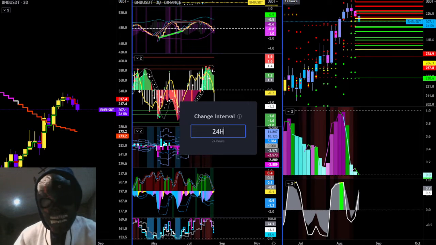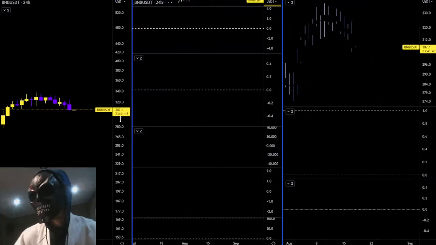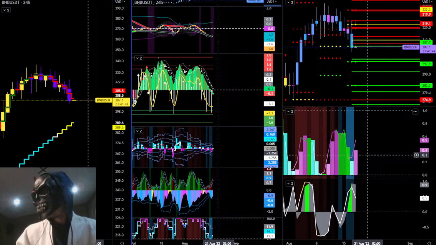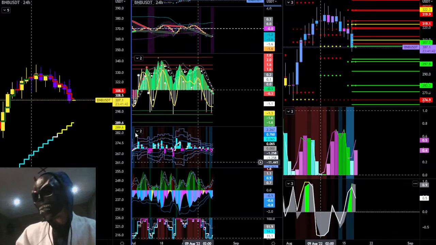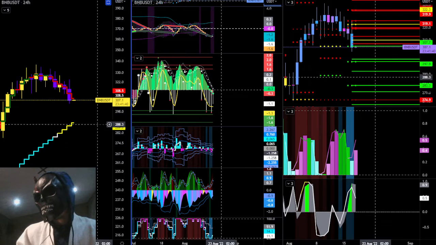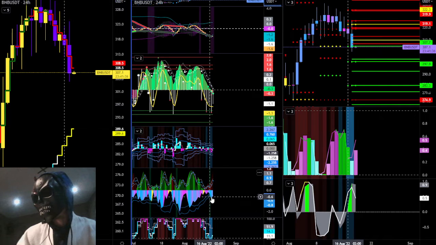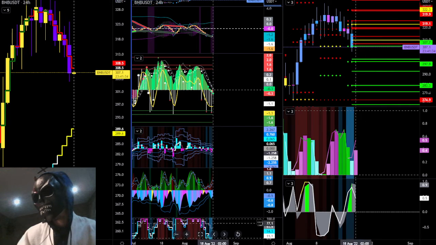24 hour. How long is this one taking? Oof, this one's hopefully going to be a little bit less. Expansion, confused. Bull div, nothing to base it off of as of yet. We'll go put on some levels. Losing its trend, blue flash off.